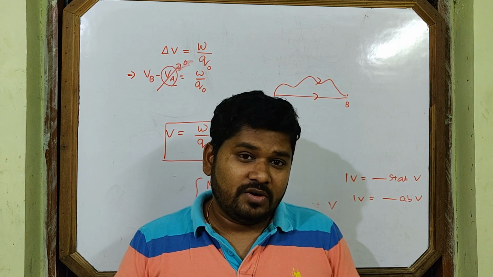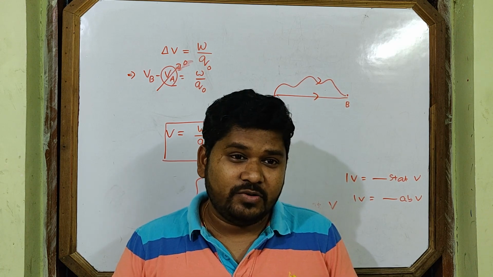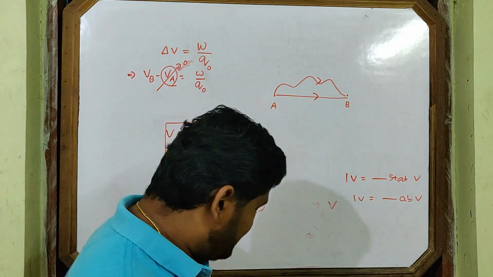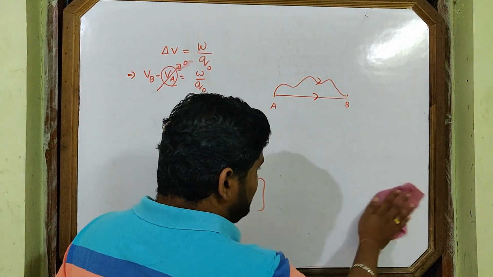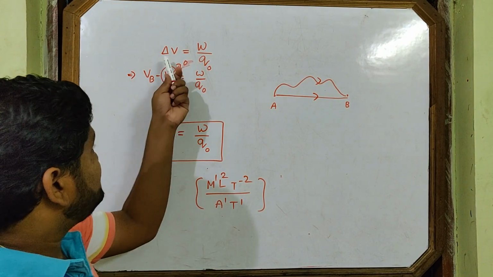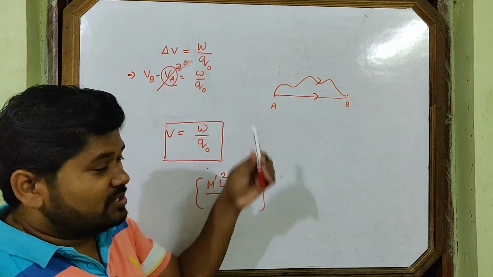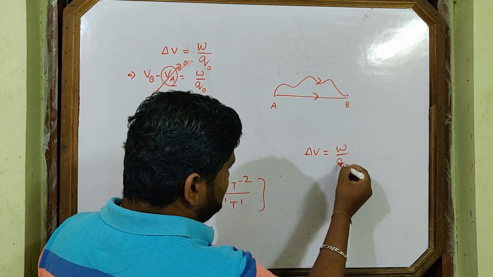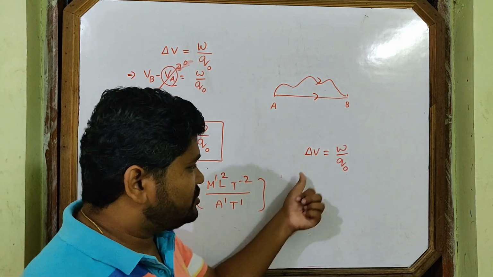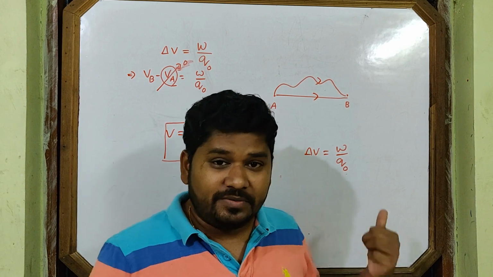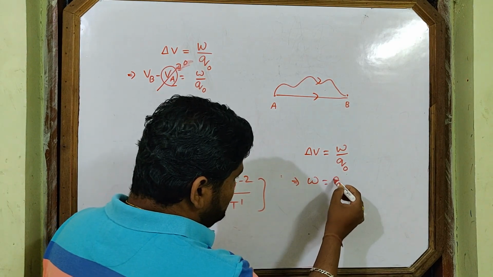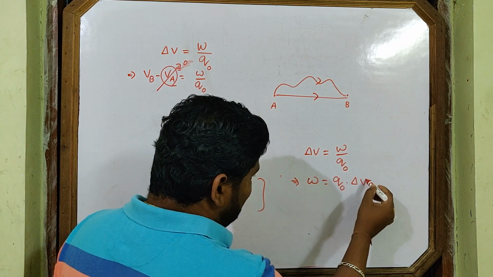Now how will we find potential due to a point charge? Now let's discuss how we will find potential due to a point charge. Before that I want to tell you another thing. This difference of potential formula I have already told you. This is the difference of potential between two points. Del V is equal to W by Q naught. Or I can write this one, W is equal to Q naught into del V.